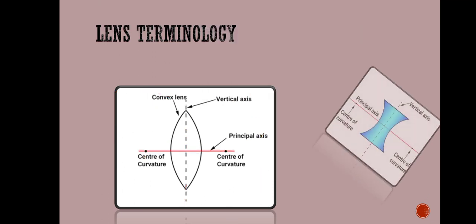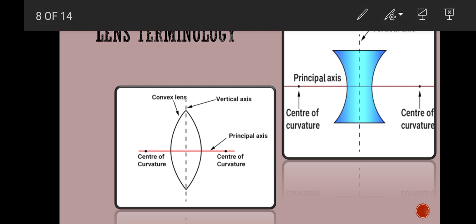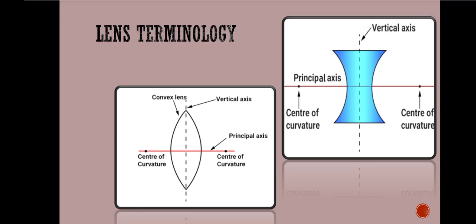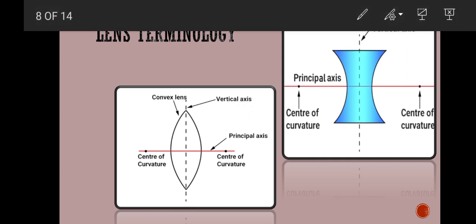Now what about the concave lens? This is a concave lens. Here you can see the vertical axis, principal axis, and center of curvature. Again, the optical center is not mentioned here. Here it is represented by C, and it is called the optical center, which lies on its vertical axis in the middle of the lens. So these are the main parts of lenses.